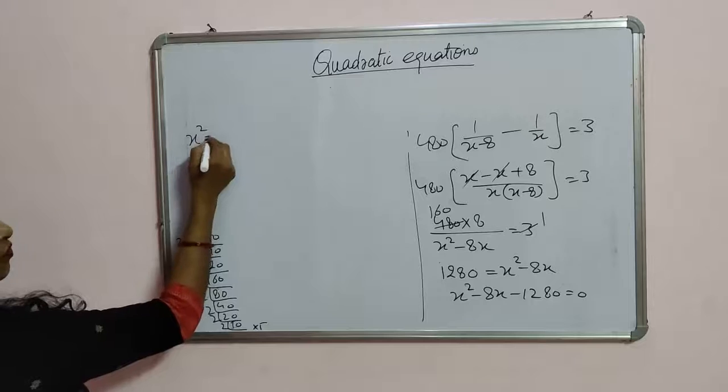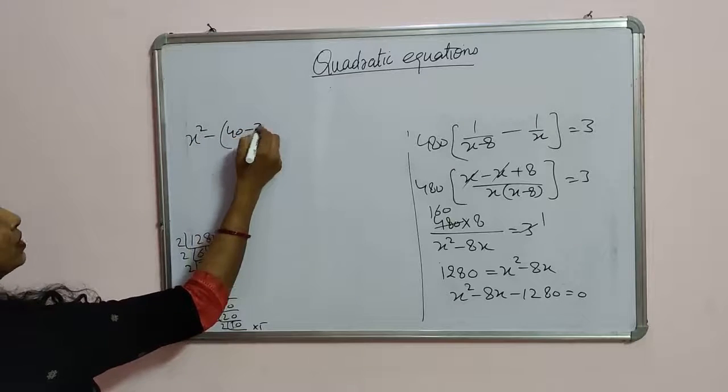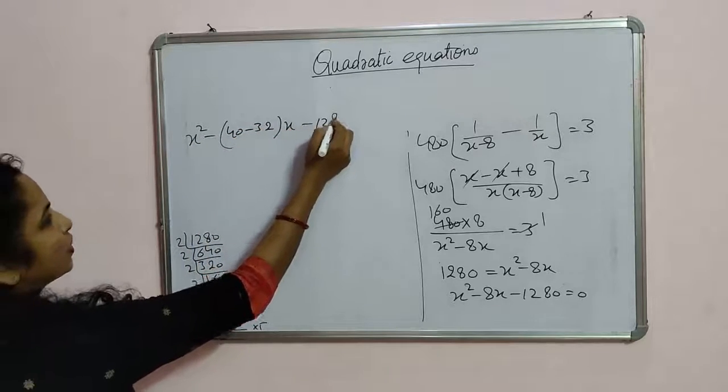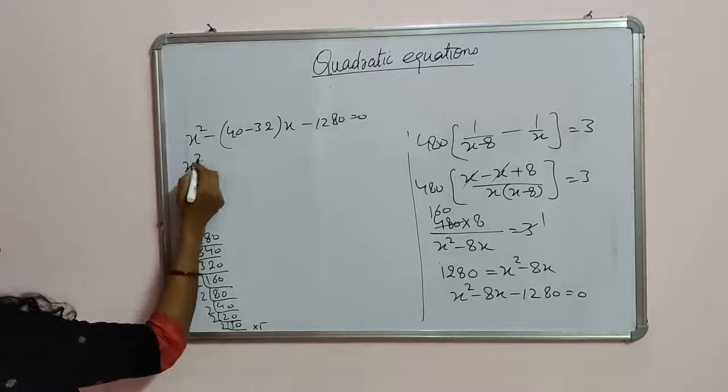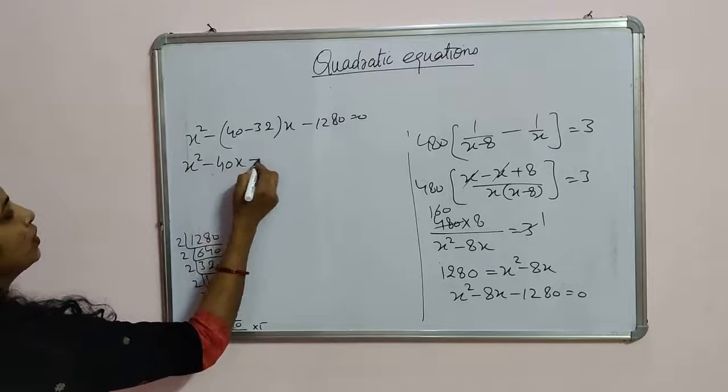So in place of 8, we will write 40 minus 32: x square plus 32x minus 40x minus 1280 is equal to 0. And now we will open this bracket.